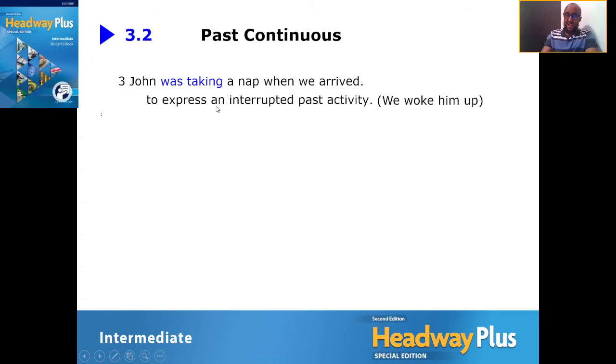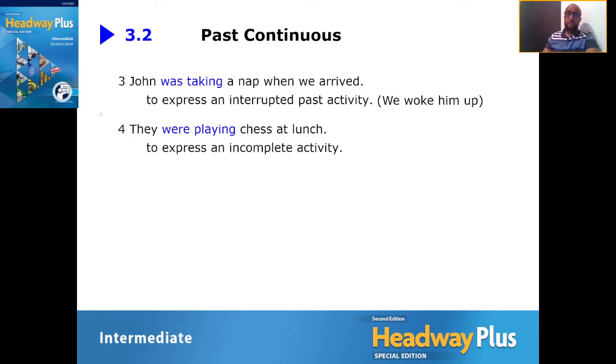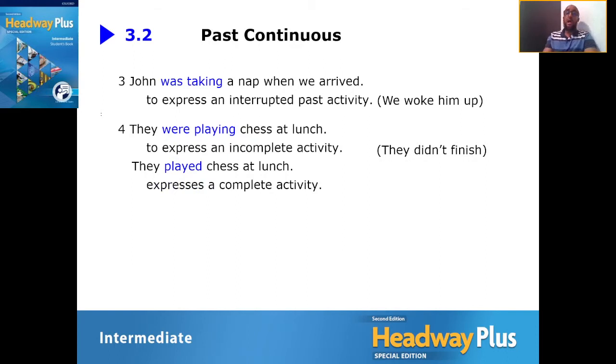Good. Next one, they were playing chess at lunch. Quite easy. This is maybe an incomplete activity. We don't know if they're still playing now. Next one, they played chess at lunch. Now this is the past simple, and this talks about a completed action. That's the difference between the continuous and the past simple.